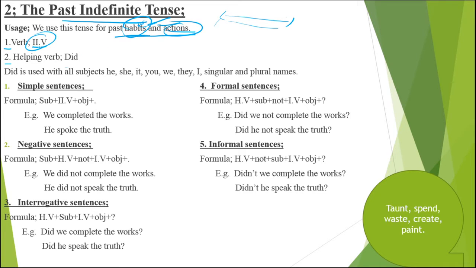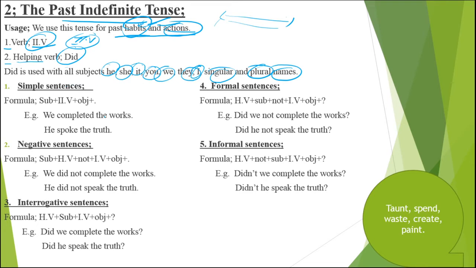So in this tense we use the second form of the verb, and it is your single tense where you are using the second form of the verb. And the second important point is helping verb, and we have one helping verb, that is did. Keep in your mind, did is used with all subjects. You can use it with he, she, it, you, we, they, I, singular names as well as plural names.